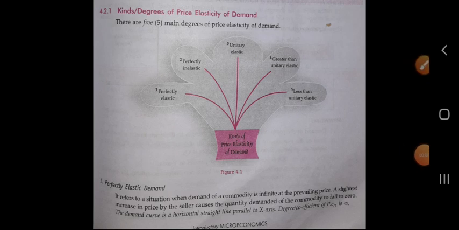Hello students, in the last class we started a new chapter, elasticity of demand, in which we studied the meaning of the elasticity of demand and the different kinds or degrees of the elasticity of demand. We studied that there are three types of elasticity of demand: price elasticity of demand, income elasticity of demand, and cross elasticity of demand.